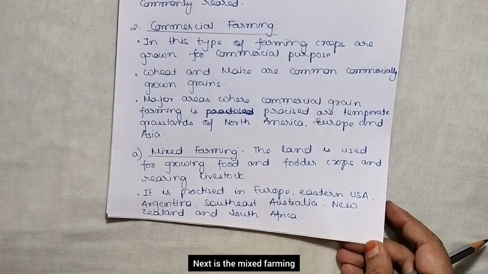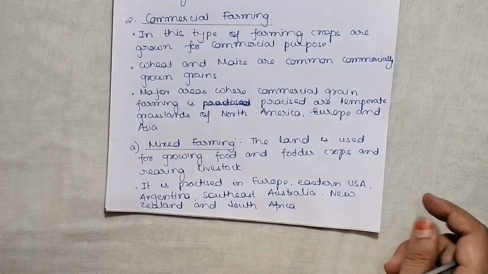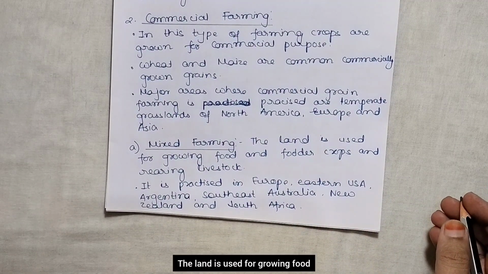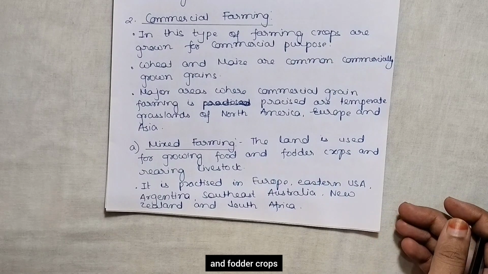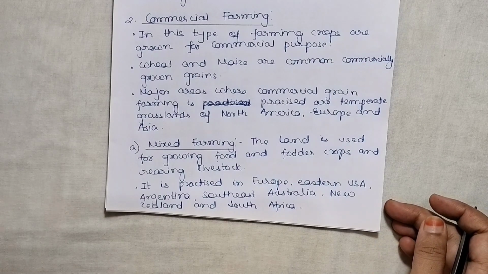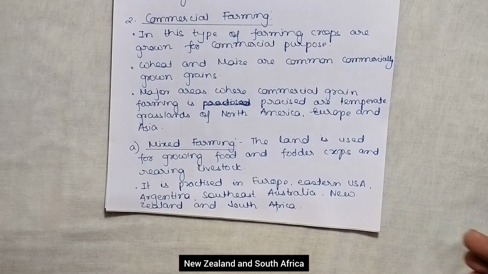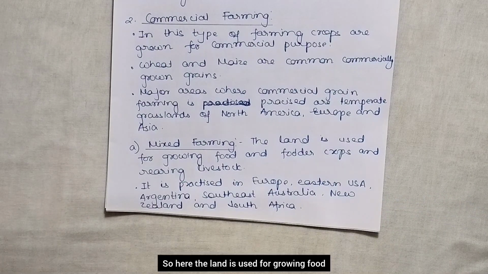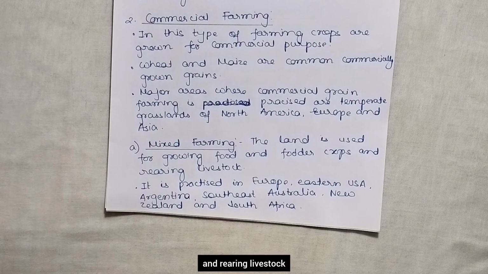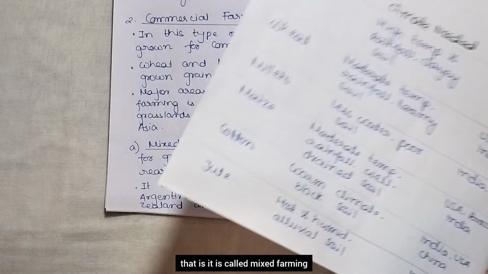Next is mixed farming. Here we will see a subdivision, that is mixed farming. The land is used for growing food and fodder crops and rearing livestock. It is practiced in Europe, Eastern USA, Argentina, Southeast Australia, New Zealand and South Africa. So here the land is used for growing food and fodder crops and rearing livestock. That is why it is called mixed farming, right?